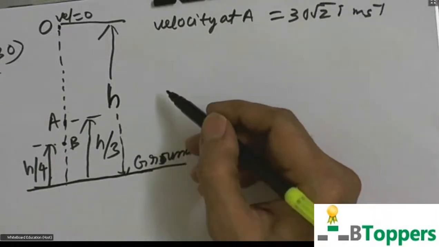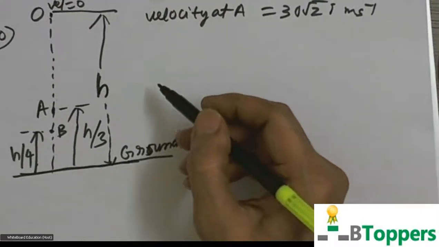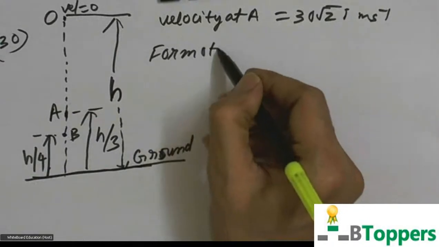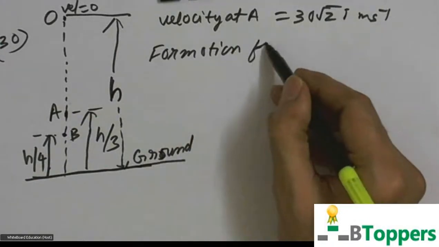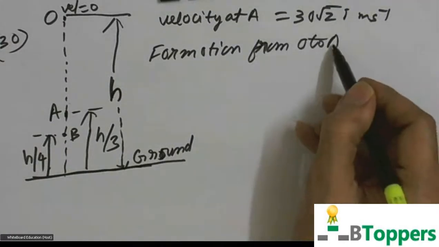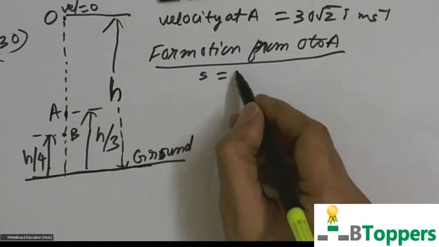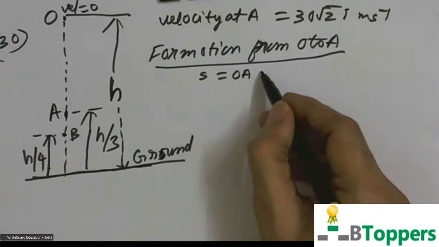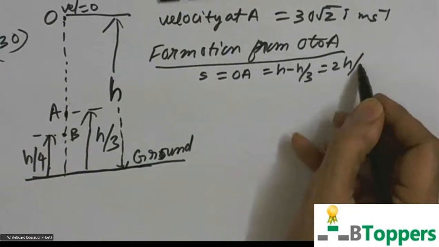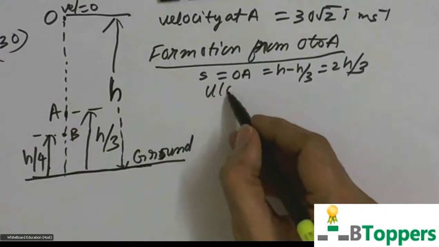So we use the formula v square minus u square equal to 2aS, for motion from O to A first. For motion from O to A, displacement, the distance from O to A, is equal to h minus h by 3, that is 2h by 3. The initial velocity at O is 0.